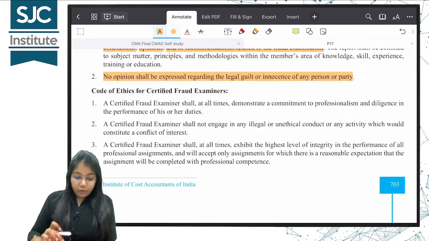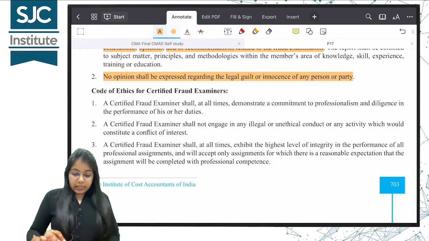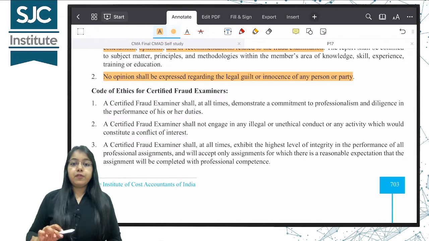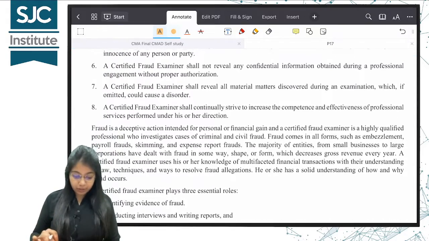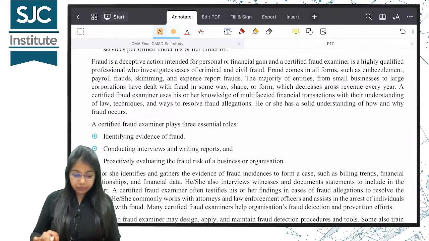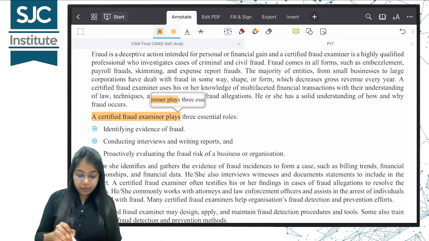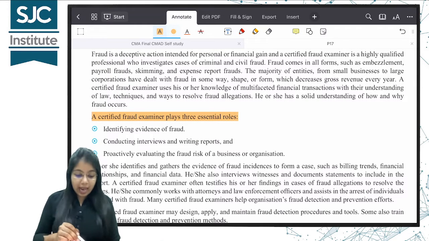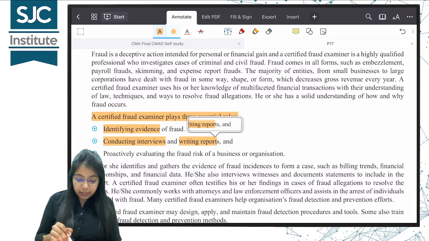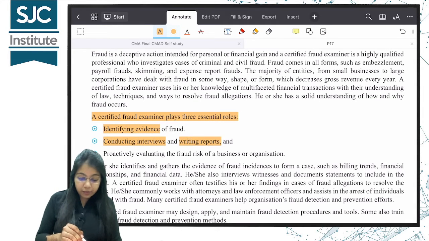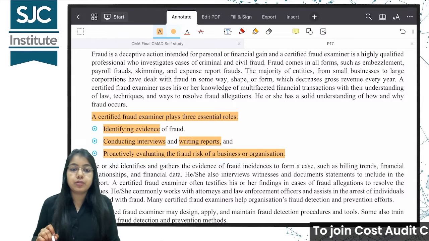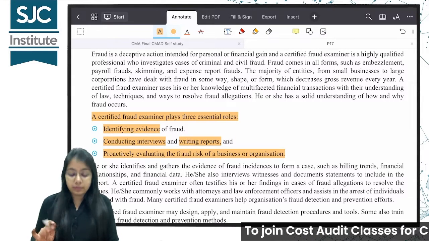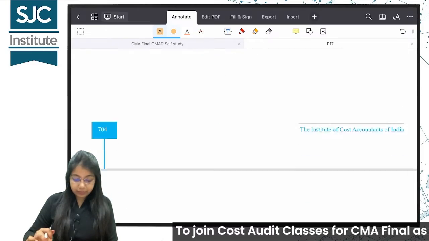Next, these are the code of ethics that the certified fraud examiner has to follow. You can just go through it. It's almost the repetition of everything that we have done. A certified fraud examiner plays 3 essential roles: identifying evidence of fraud, conducting interviews and writing reports, and proactively evaluating the fraud risk of a business or organization. Did you understand? Yes, ma'am.